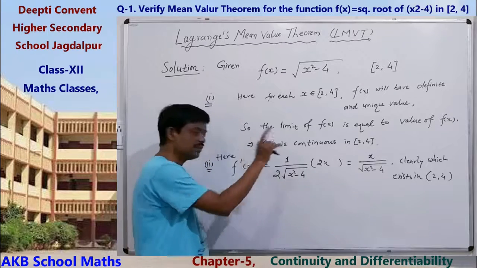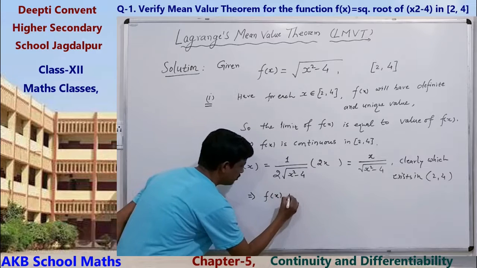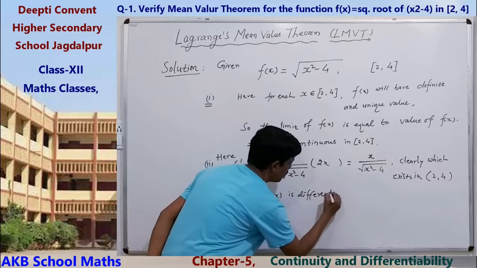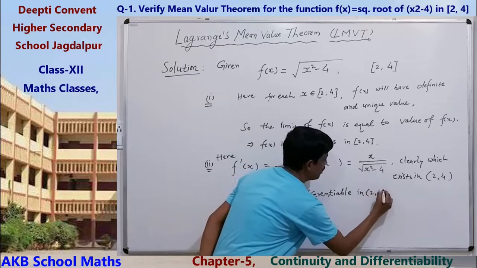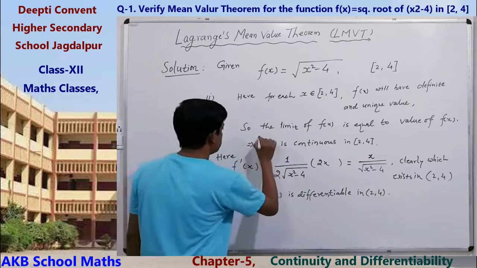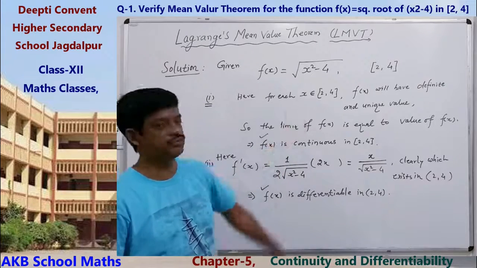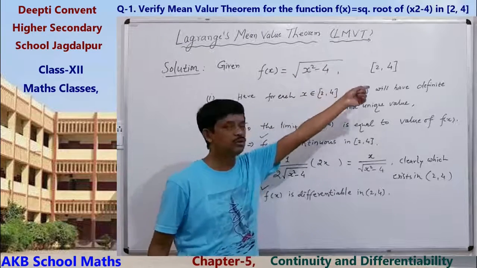That is, the derivative exists; the function is differentiable in the open interval (2, 4). Thus we see that two conditions of Lagrange mean value theorem are satisfied for the function f(x) equal to this in the interval [2, 4].